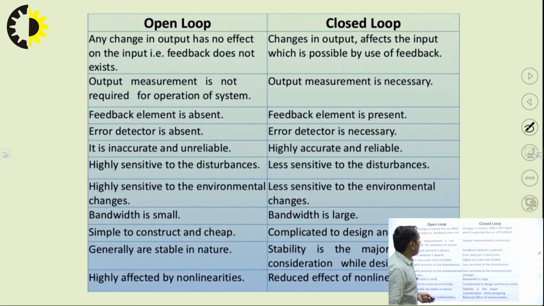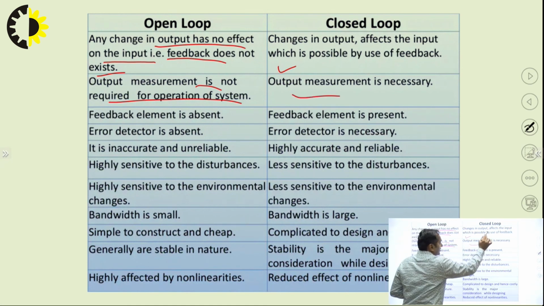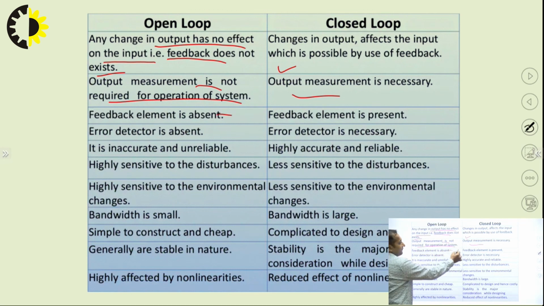So if I compare open loop and closed loop, we can say that in open loop any change in output has no effect on the input. That is, feedback does not exist. In closed loop, feedback exists. Number one difference between these. Output measurement is not required for operation of the system because there is no feedback. And here output measurement is necessary. Feedback is absent, feedback is present.